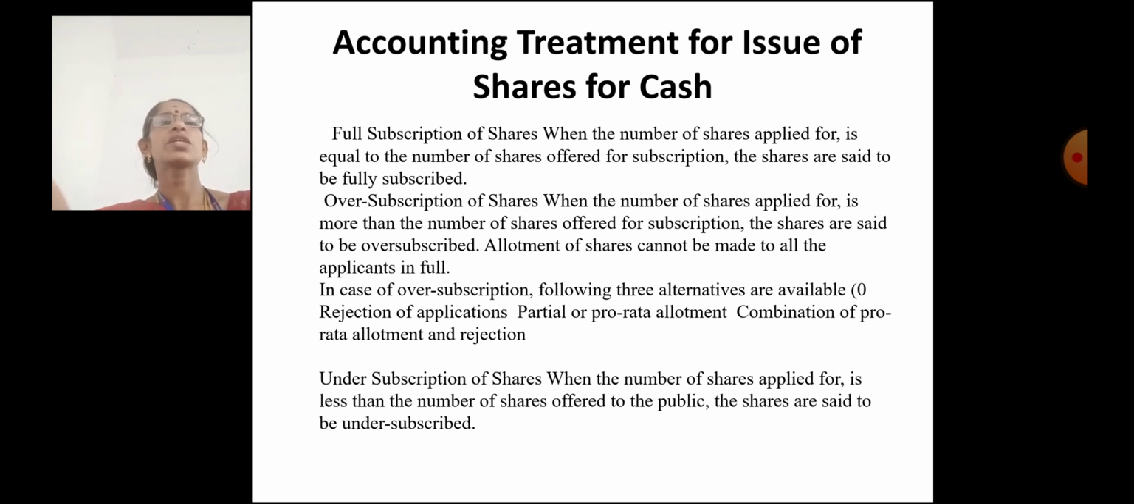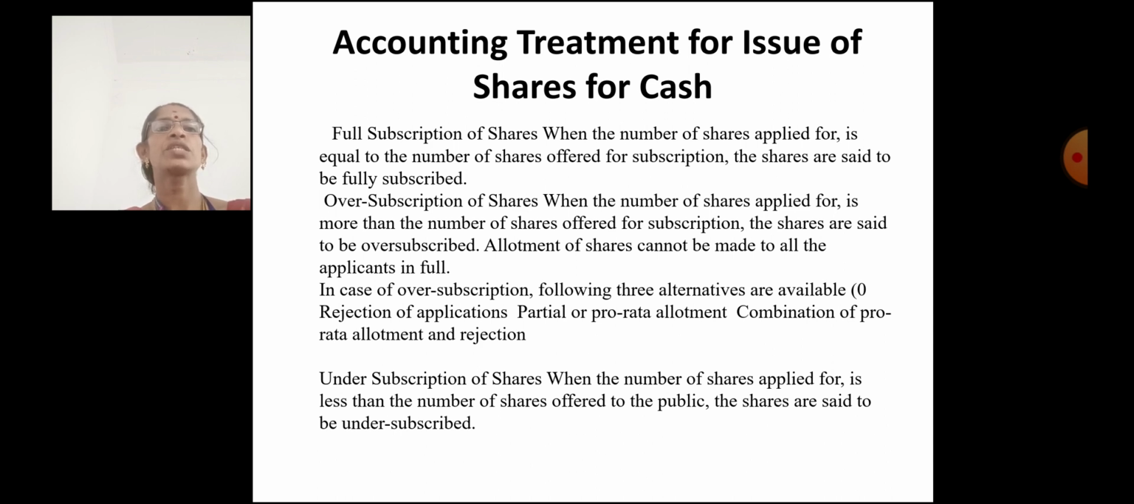Accounting treatment for issue of shares for cash. Full subscription of shares: when the number of shares applied for is equal to the number of shares offered for subscription, the shares are said to be fully subscribed. Oversubscription of shares: when the number of shares applied for is more than the number of shares offered for subscription, the shares are said to be oversubscribed. Allotment of shares cannot be made to all the applicants in full. In case of oversubscription, the following 3 alternatives are available: rejection of applications, partial or pro rata allotment, and a combination of pro rata allotment and rejection.